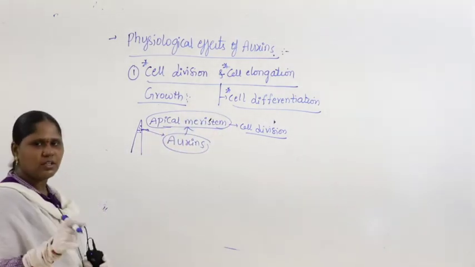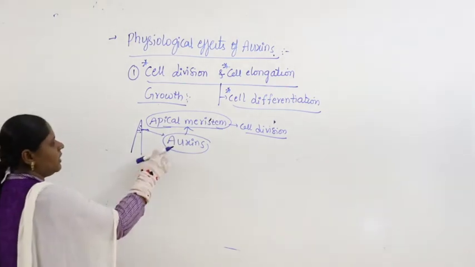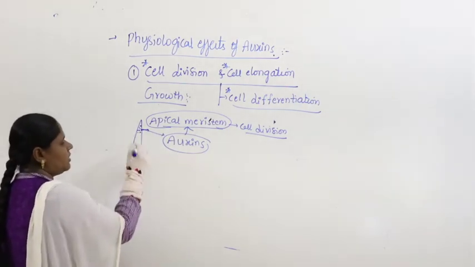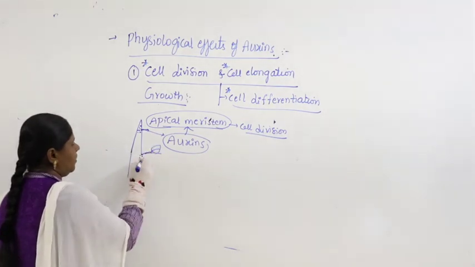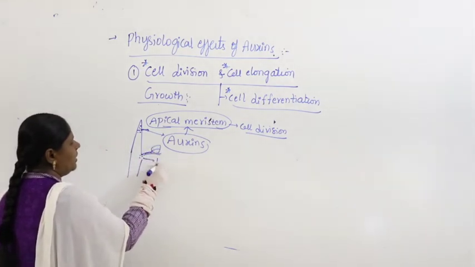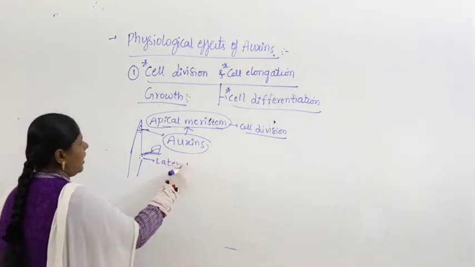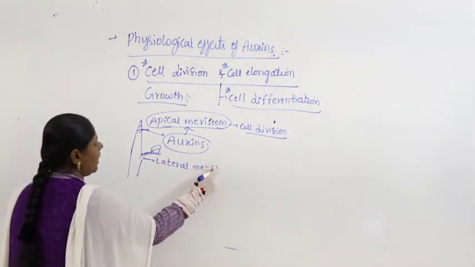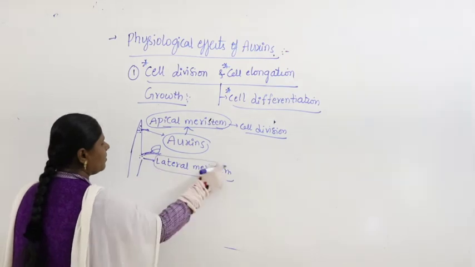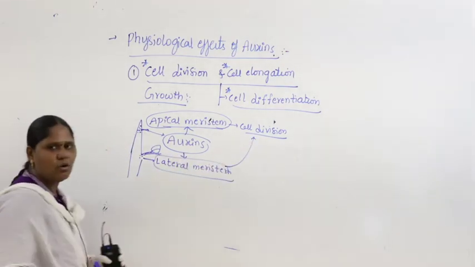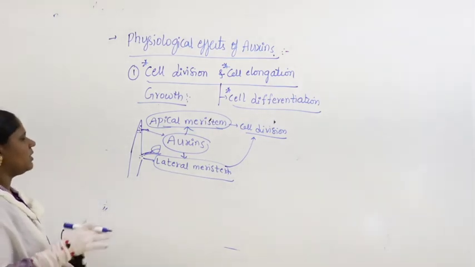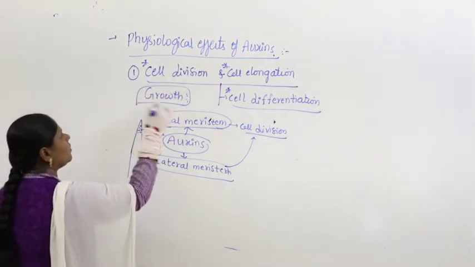Auxins are always rich in the apical meristem and in the lateral meristem. As auxins are rich there, they make the cells undergo the process called cell division. That means growth. What is growth here?